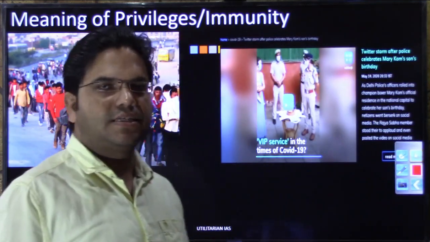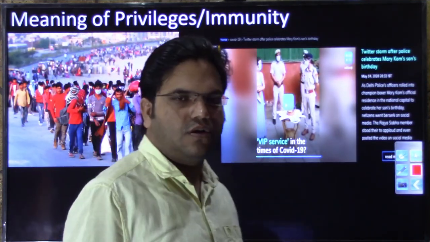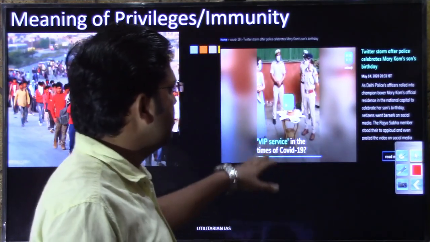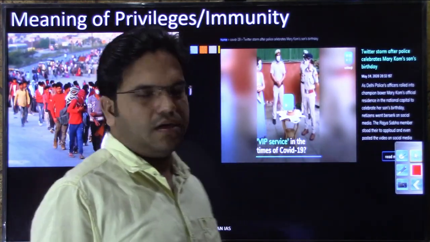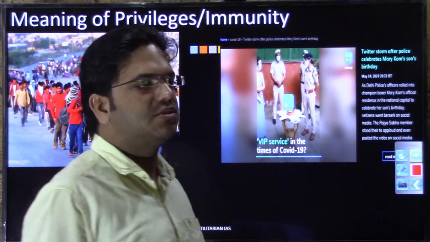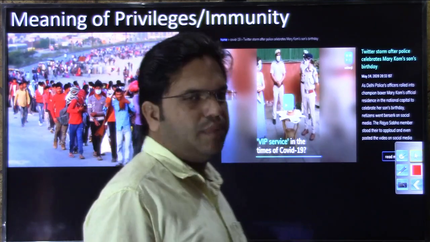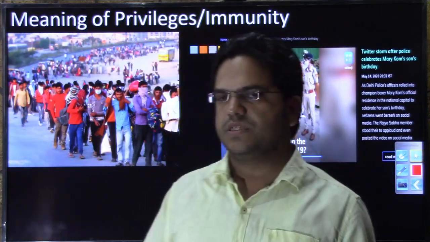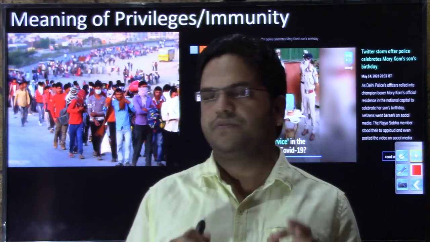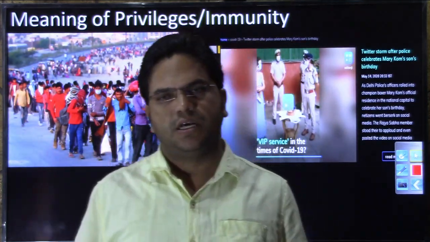Although I am not casting any aspersion on anybody, here the police brought the cake and celebrated the birthday of this sports star, who also happens to be a Rajya Sabha member. So on both sides of the screen you have different classes of people and different kinds of treatment being meted out by the police.